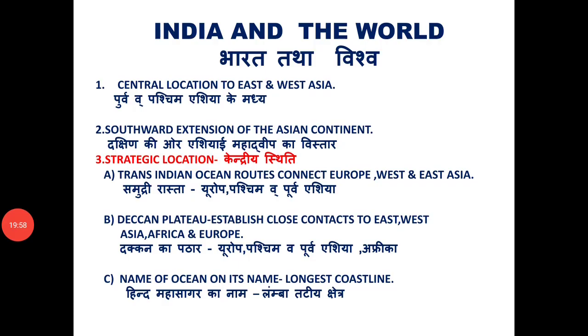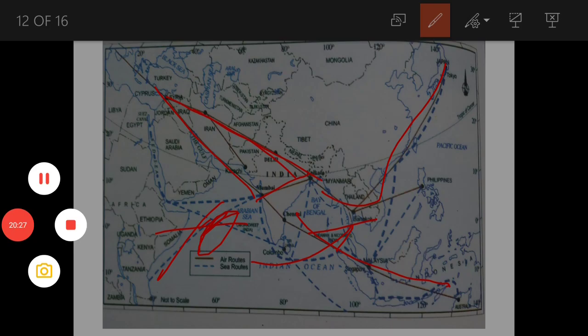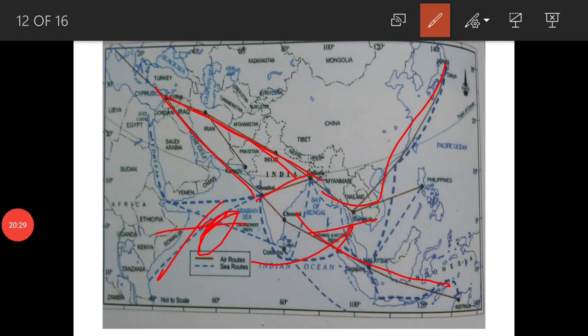So India has connected with the world countries through the oceans as well as through aerial routes, and has a good network of air, railways, roadways, and waterways. And these trans-Indian Ocean routes have connected Europe, West Asia, and East Asia, and it is a strategic location.